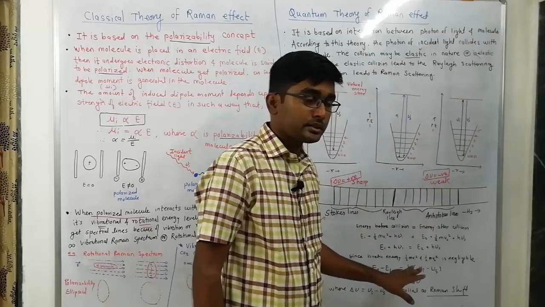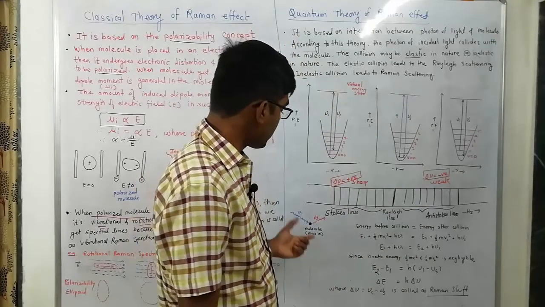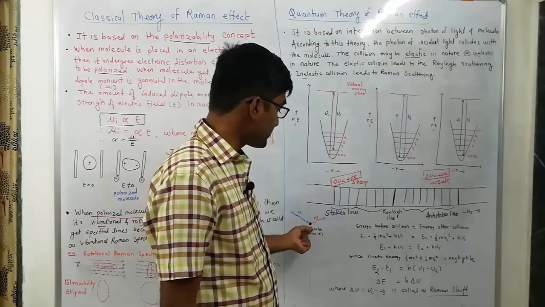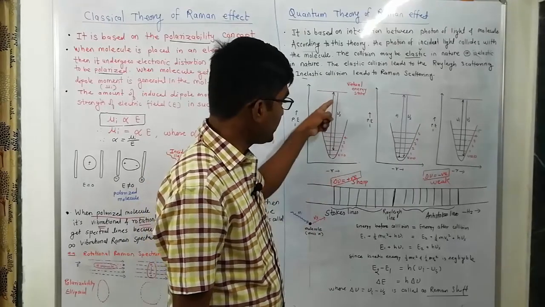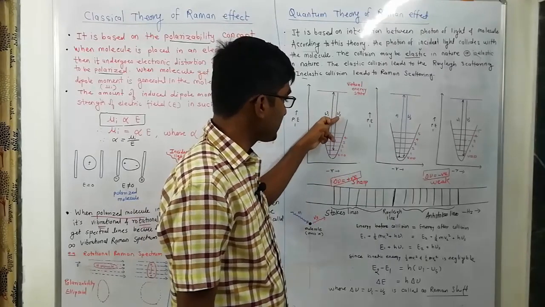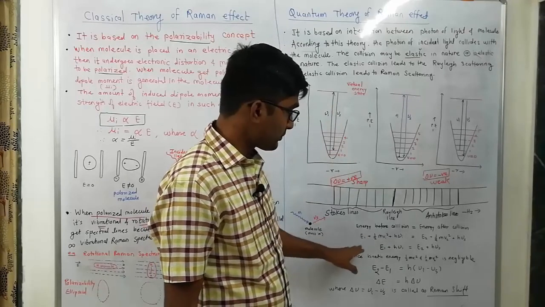Clear? So in the quantum theory of the Raman effect, the photon of light interacts with the molecule. Due to this, the molecule's energy level changes, and during de-excitation, or during inelastic collision, it loses the excess energy to the surrounding or the surrounding molecules.